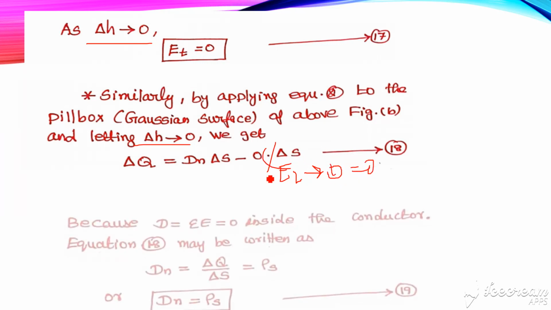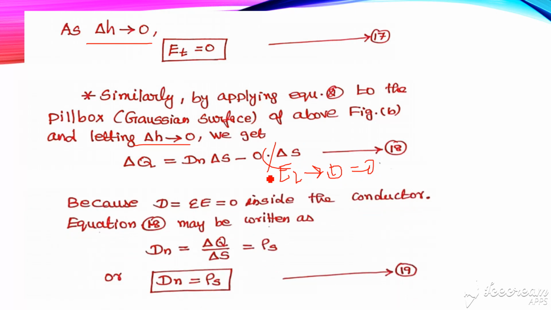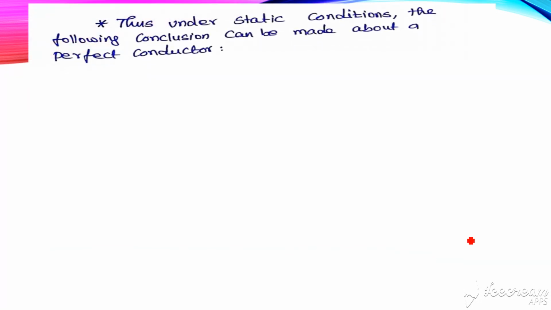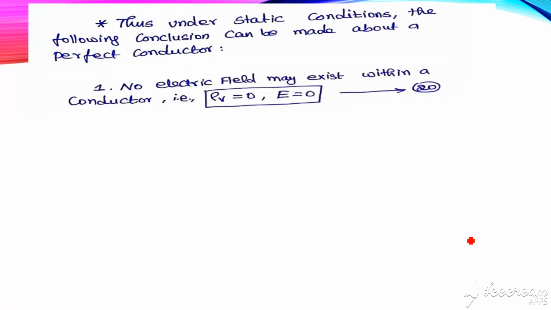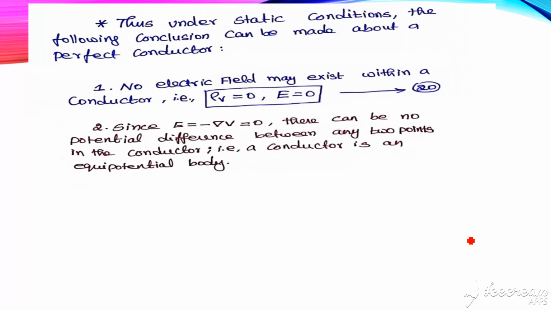Because D is equal to epsilon E inside the conductor, equation 18 can be written as Dn is equal to del Q divided by del S, which is equal to rho S. So Dn is equal to rho S. This is equation number 19. Next, under static conditions the following conclusion may be made about a perfect conductor. No electric field may exist within the conductor: rho V is equal to 0 and E is equal to 0. That is equation number 20.